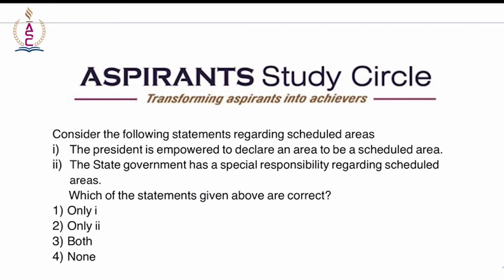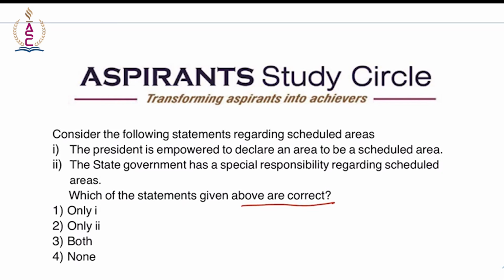Consider the following statements regarding scheduled areas. Alright, so the president is empowered to declare an area to be a scheduled area. The state government has special responsibility regarding scheduled areas. Which of the statements given above are correct? So here the president is empowered to declare an area to be a scheduled area.